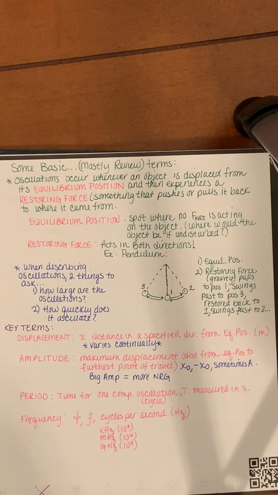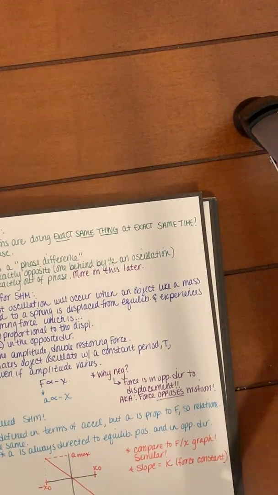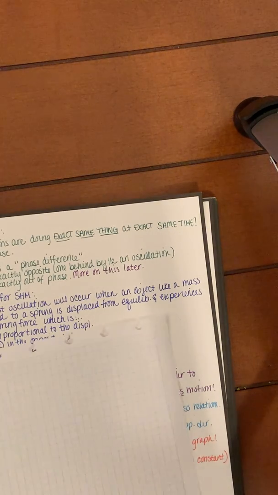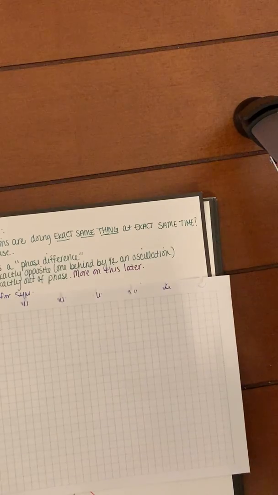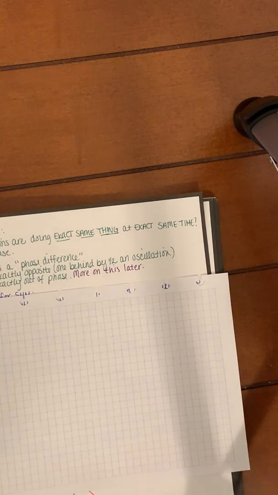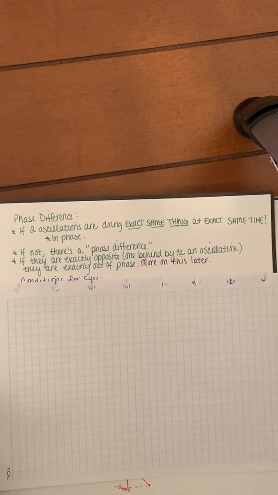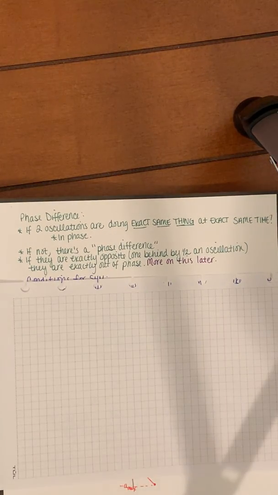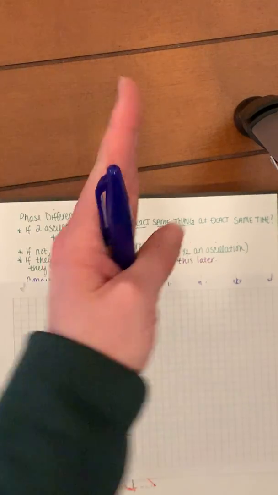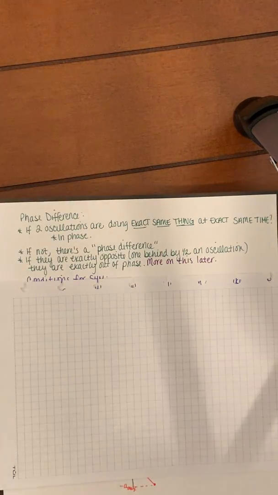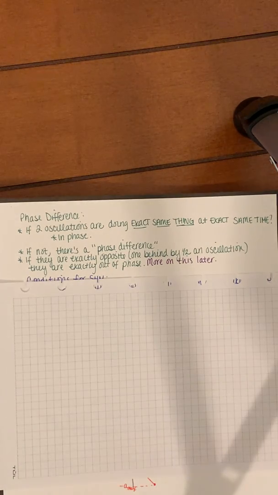So we're going to talk real quickly about two oscillations. Let's say we have 2 kids on a swing set, and they are swinging back and forth. If they are swinging at the exact same displacement at the exact same time, we say that they are in phase, or they are exactly in phase. If they're not, we say that there's a phase difference. So if two kids on a swing set, both of them are coming to that forward position together and both of them are coming to that back position together, we say that those 2 kids are in phase, or those 2 oscillations are in phase.